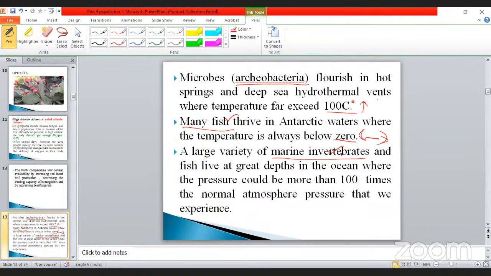See, a large variety of marine invertebrates and fish live at a great depth in the ocean where the pressure could be more than 100 times the normal atmosphere. When you are going into the water, at that particular depth, you can feel the pressure in your air. The air is normal. Suppose when you are going inside, what happened? Your air automatically closed.